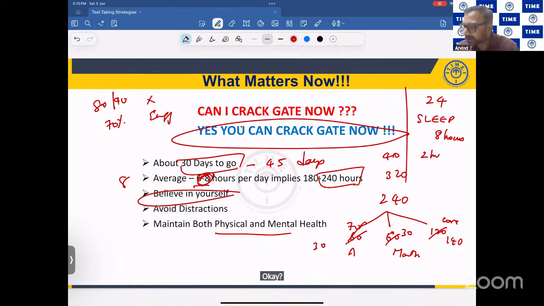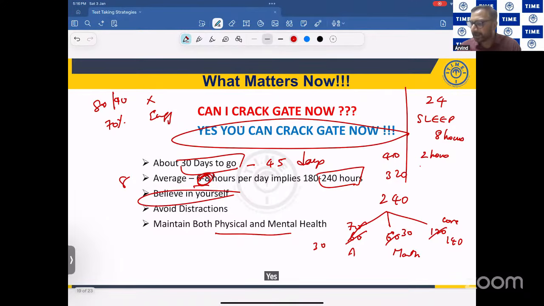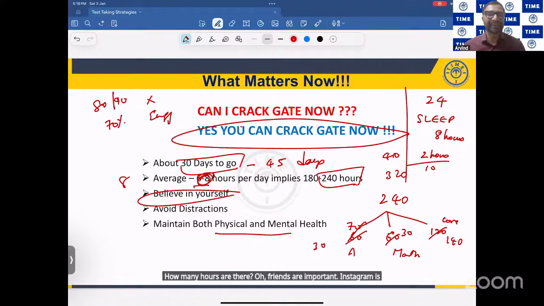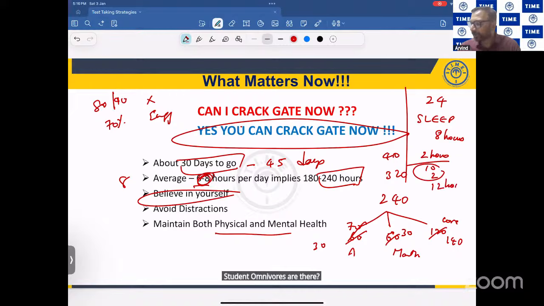Daily 2 hours for your daily routine: brushing your teeth, combing your hair, eating food, all these things. Routine 2 hours, sufficient? Yes. 10 hours over. How many hours are left? Oh, friends are important. Instagram is important. Instagram reels are important. YouTube reels are important. Give 2 hours for that, no issues. Still, how many hours are left? 12 hours.